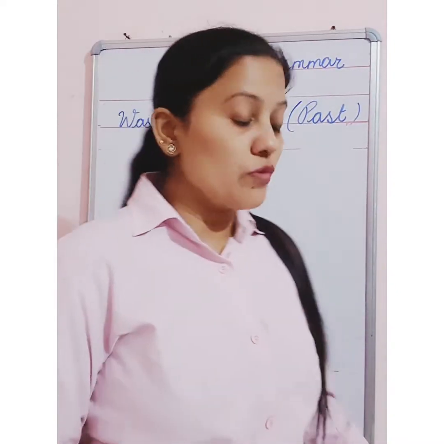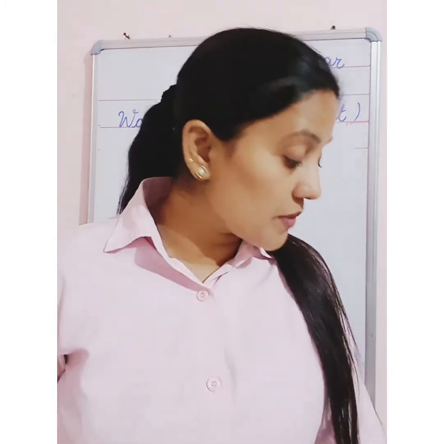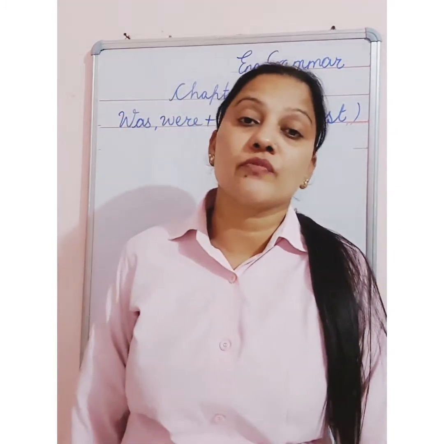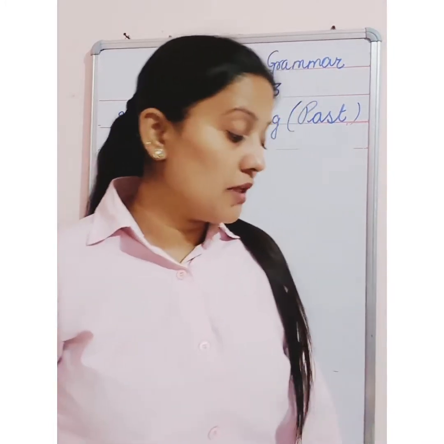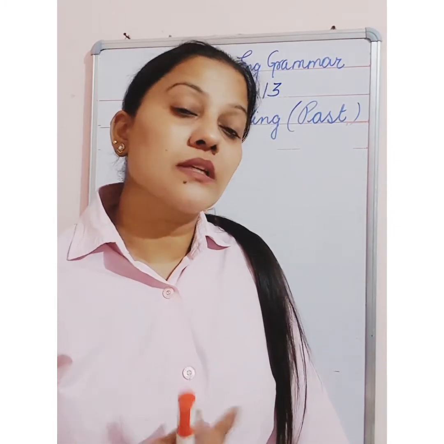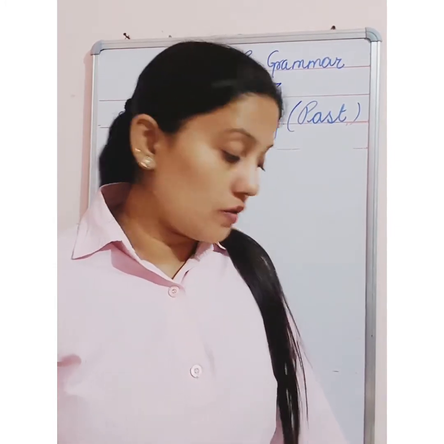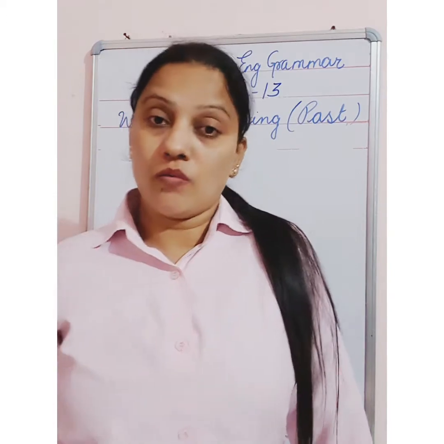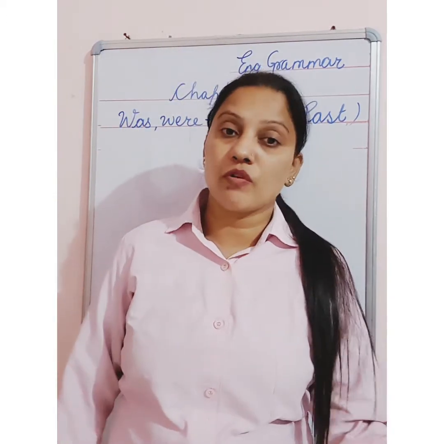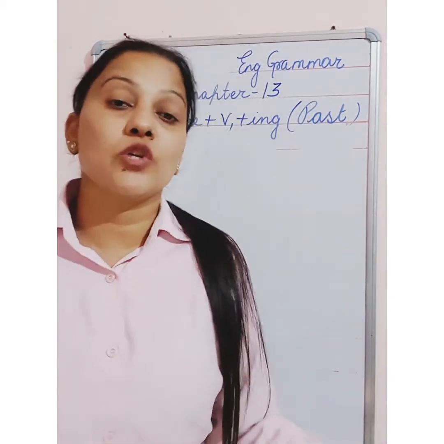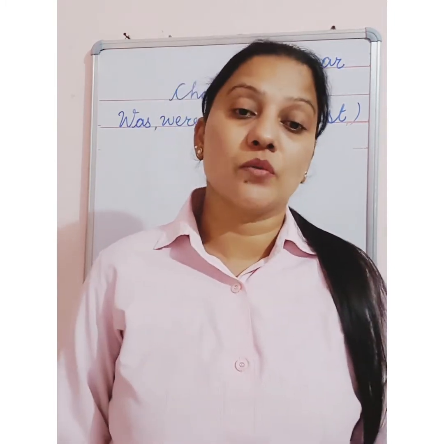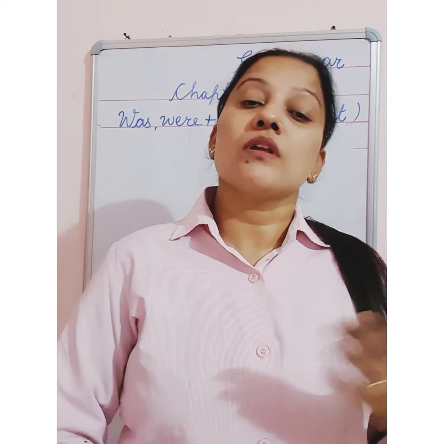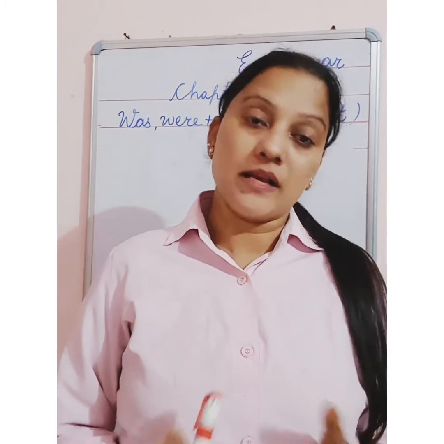So where do we use it? In the previous chapter I told you that was and were we always use with the past. I made this clear at that time. So we use it with past sentences when we are talking about the time which is gone. Okay, time before now. 5 minutes before, 10 minutes before, what you were doing? You were sitting, you were playing. Now you are doing study. Okay, so before now, that is called past.